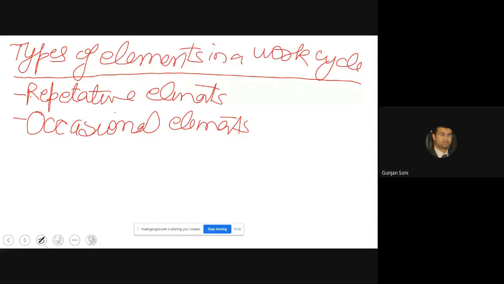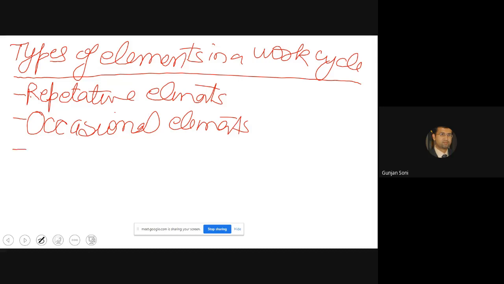When you use a machine repetitively, it may be working fine for, let's say, 10-15 cycles. After that, the settings get misaligned. There might be a misalignment, or some kind of adjustment may be required again. So in that case, we will be having occasional elements. Although an occasional element is useful work and a part of a job, it may not be repetitive.